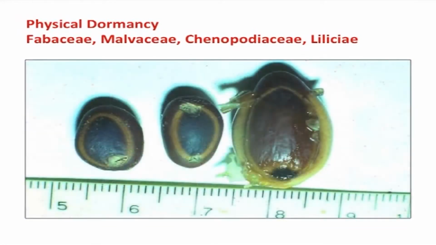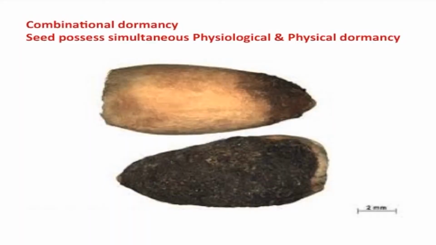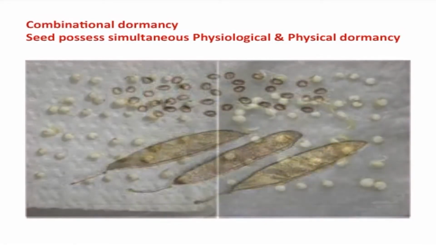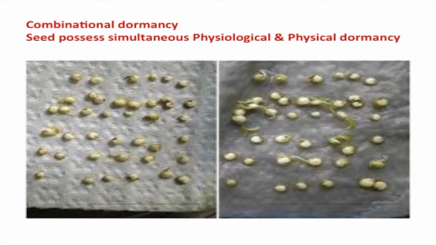Chenopodiaceae and Liliaceae. The fifth class of dormancy is called combinational dormancy. Here, seeds belonging to this class possess simultaneous physiological and physical dormancy. In this case, physiological dormancy is generally characterized as non-deep. A cold stratification treatment of seeds after scarification to permit imbibition is a common dormancy breaking treatment for this class of seeds.